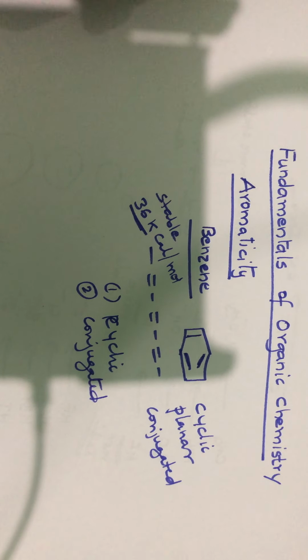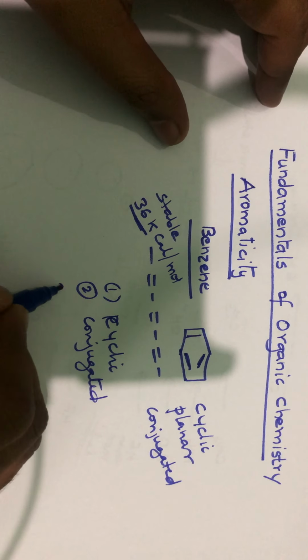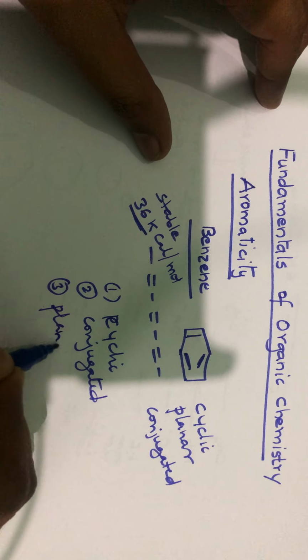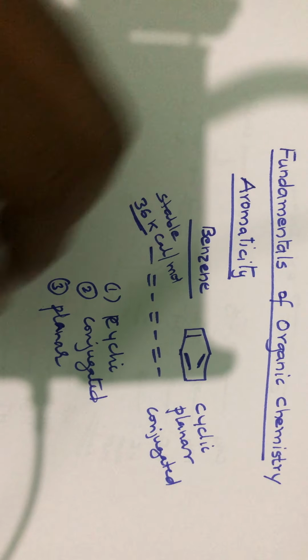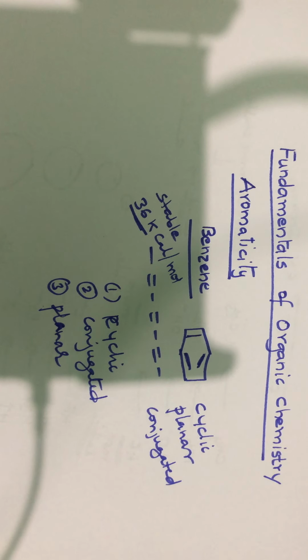And the molecule should be planar. So the conditions for aromaticity are: the molecule should be cyclic, conjugated, meaning it has alternate double and single bonds, and planar. If these are the case, then it will have an uninterrupted cyclic cloud of pi electrons above and below the plane of the molecule.